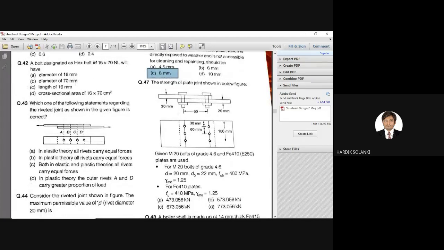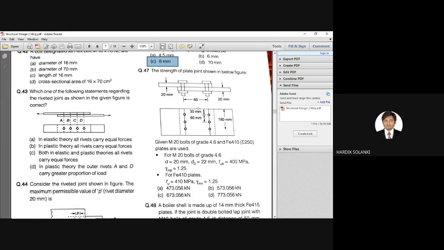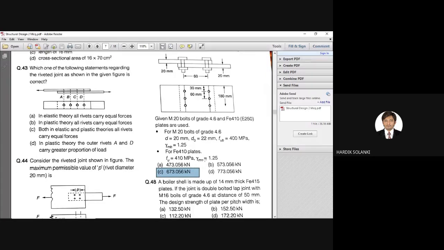Again, it is a calculative question. So I think I'll skip this question. I'll just give you the answer directly. I'll not waste time in reading the question also. Question number 47, the correct answer is option C. If you want a detailed explanation, you can contact me. I'll give you the detailed explanation for question number 47. The correct answer is option C, 673.056.